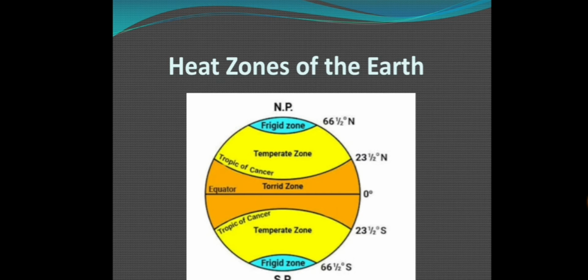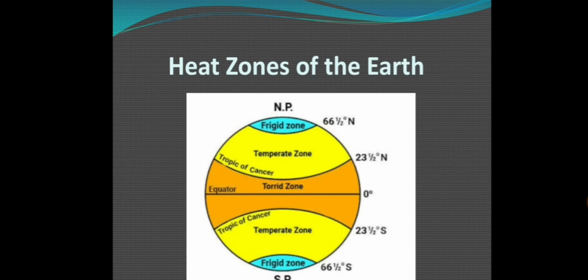This you have already done in chapter number 1 of your social science book, that is heat zones of the earth. So as all the grasslands of the world are found in temperate zone, that's why it has extreme climate.